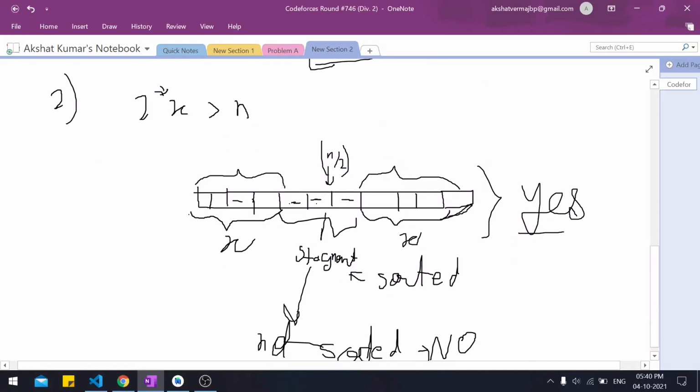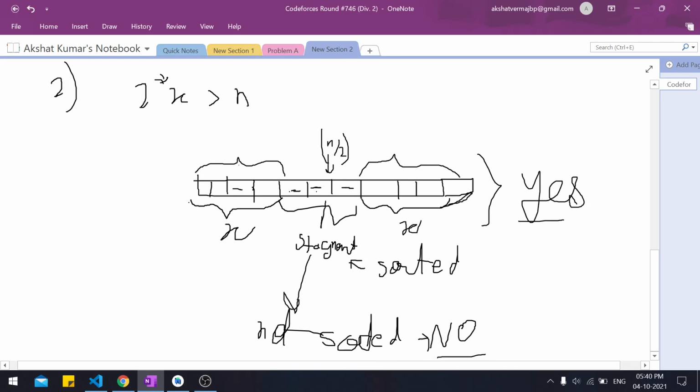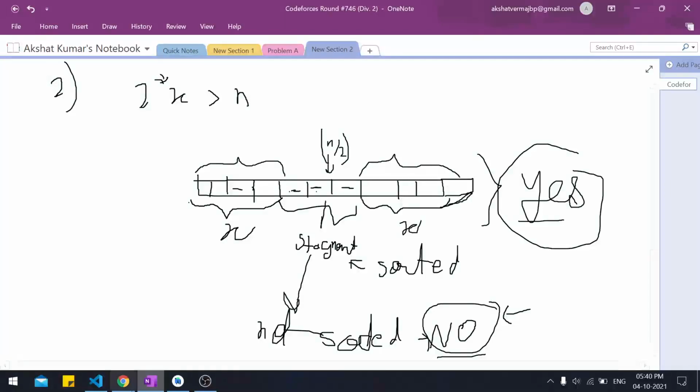Now we come to the third and the fourth cases. So what are the third and the fourth cases? Basically, if the stagnant elements that we found in our array are already sorted in their correct position, then we can output yes, because we can then change the other ones into being sorted. And if they are not sorted, then we output no because we just can't do anything about it. So let's get into the code.